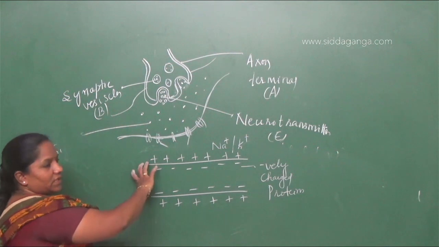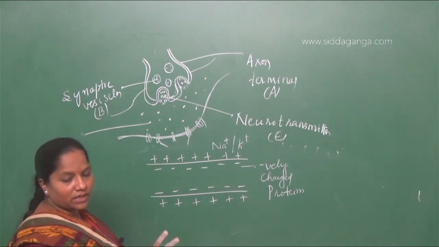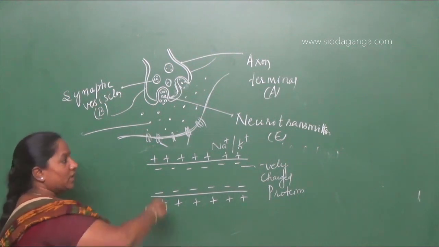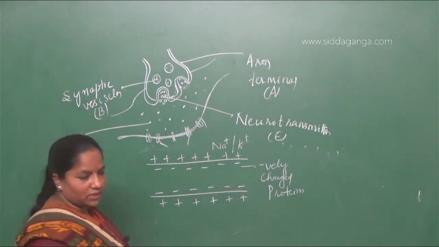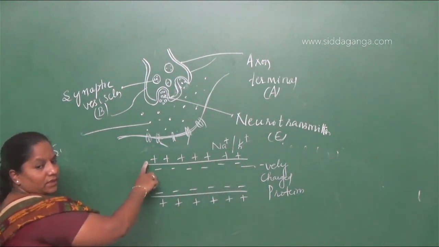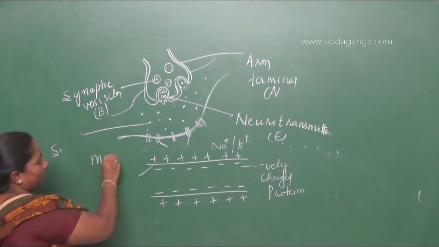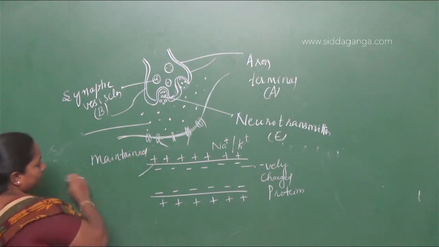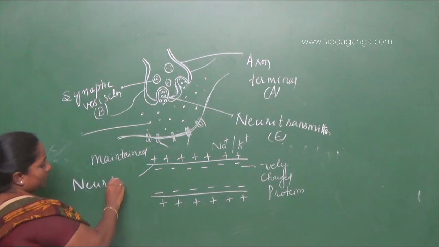So polarize, depolarize and repolarize when there is a contraction and relaxation of muscles. When there is a contraction and relaxation of muscles, the impulses are going to come in the form of neurotransmitters. So the resting membrane potential is maintained by neurotransmitters.